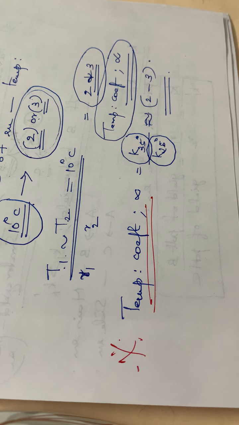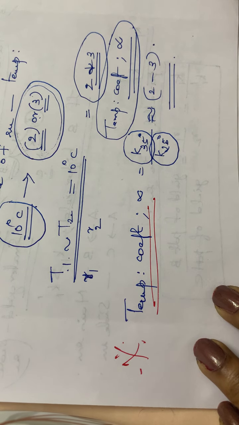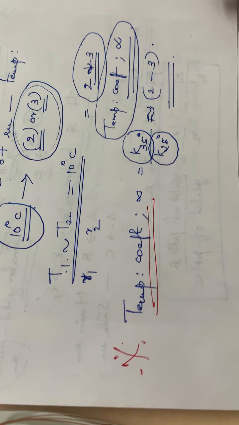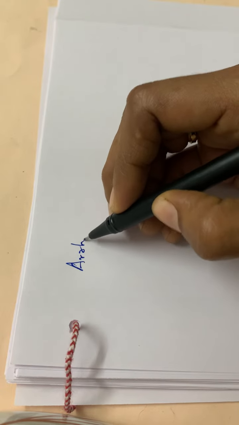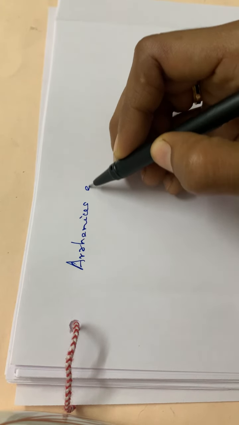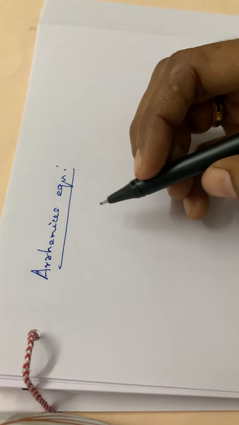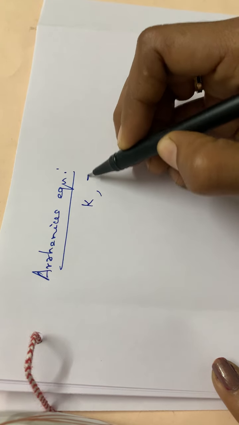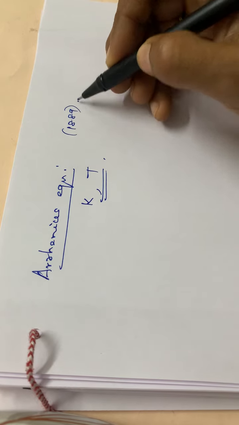Okay, then next we have to move on to the Arrhenius equation. Arrhenius put forward a relation connecting the rate constant K and the temperature of a system, in the year 1889.